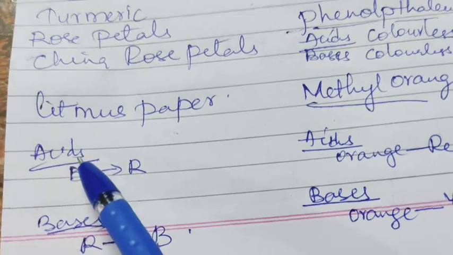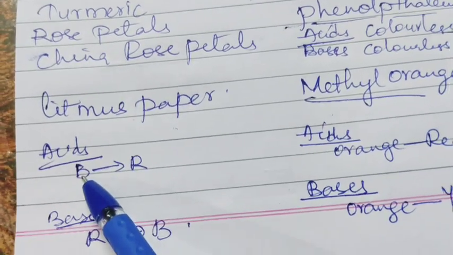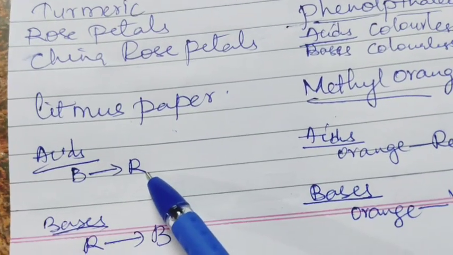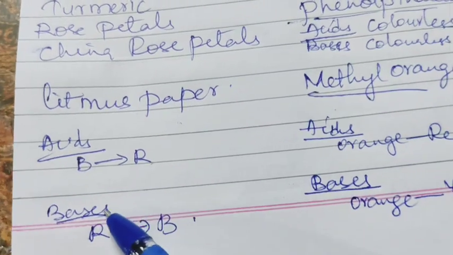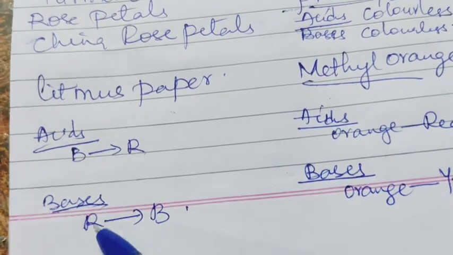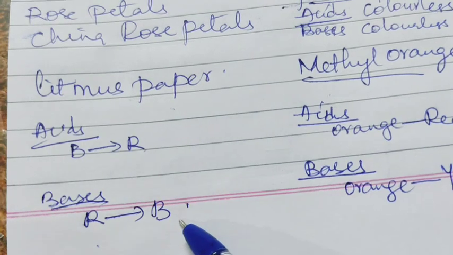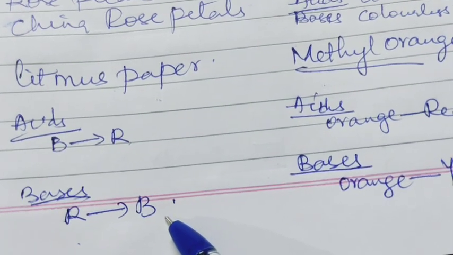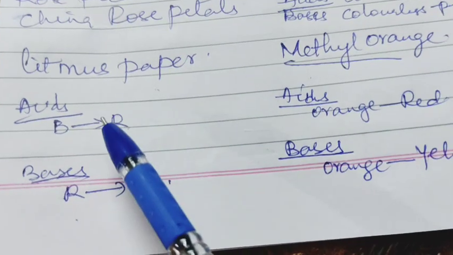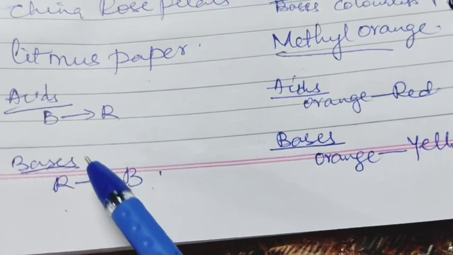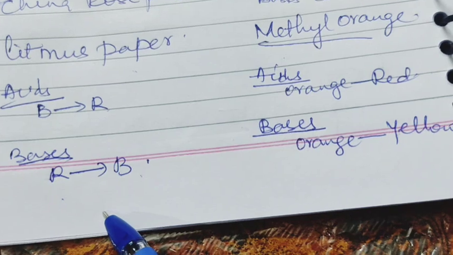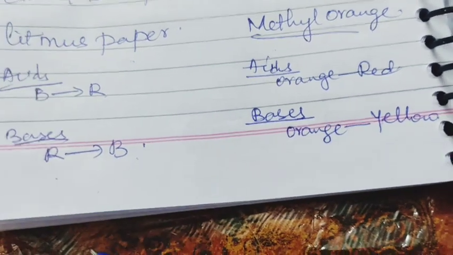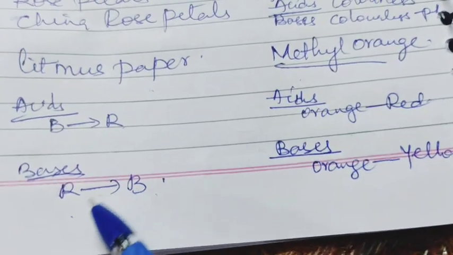Acids, when we take the blue litmus paper, it changes to red in color. In bases, the red litmus paper changes to blue in color. So in this manner we can identify whether the given substance is acidic or basic in nature.